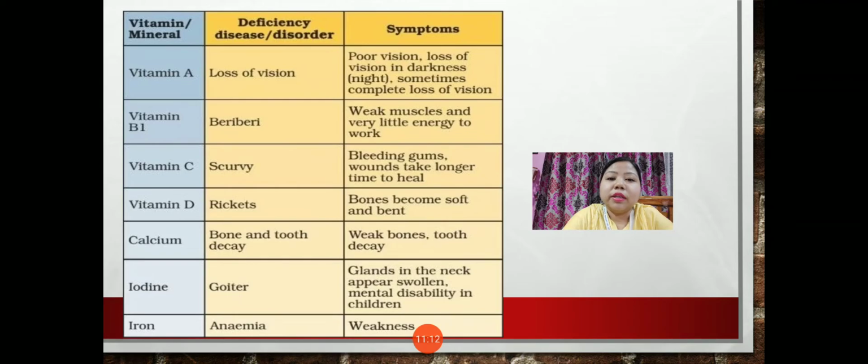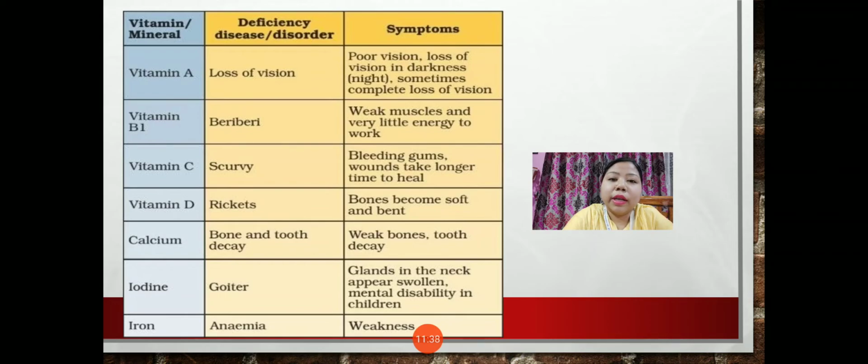Then rickets is a deficiency disease which is caused due to lack of vitamin D in our diet, and when this disease occurs, then our bones become soft and also bend. Since it becomes soft due to lack of calcium, the bones and teeth decay can be seen. The bones may become weak and the teeth may also decay.